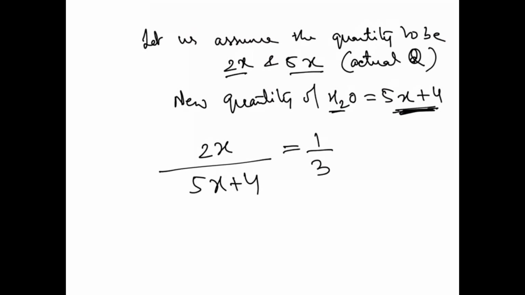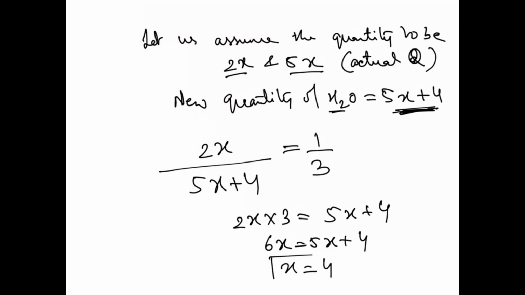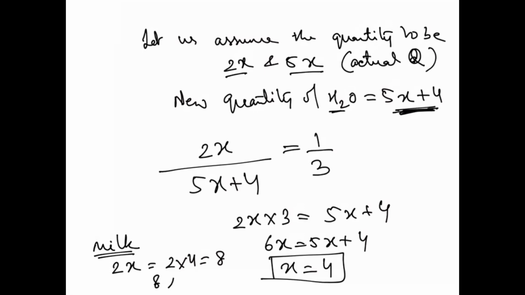So when you do this, what is going to happen? You will cross multiply, that is 2x into 3 and 5x plus 4. So this becomes 6x equal to 5x plus 4. So x is equal to 4. Right? Now what do they want? They want the quantity of milk. So the quantity of milk is 2x, that is 2 into 4, which is equal to 8. So basically, how many liters? You can say 8 liters of milk.